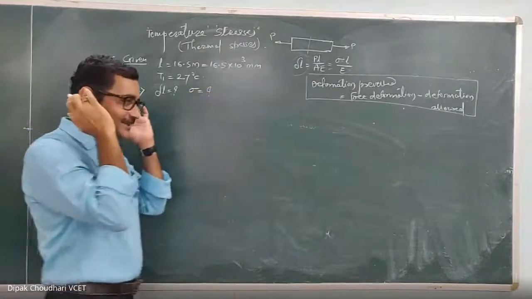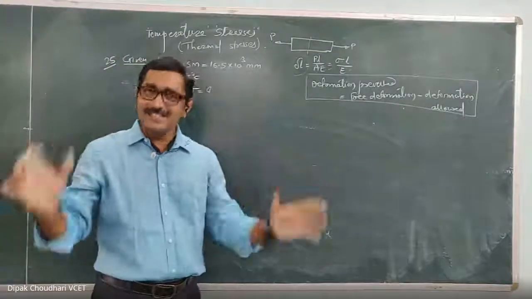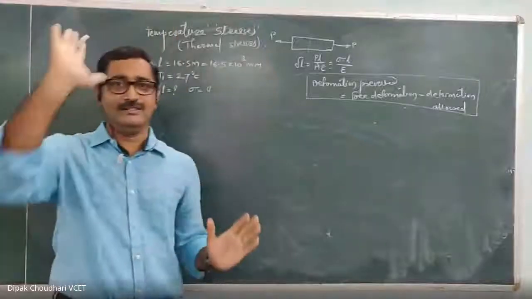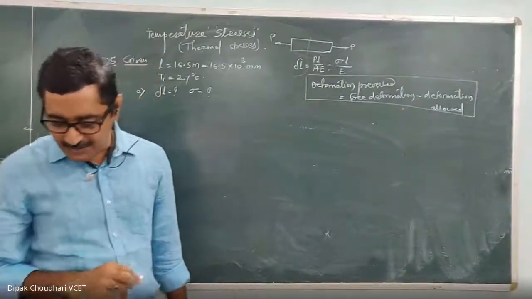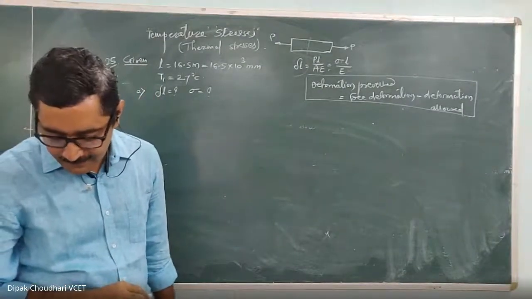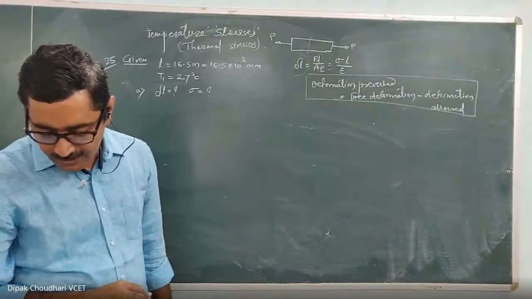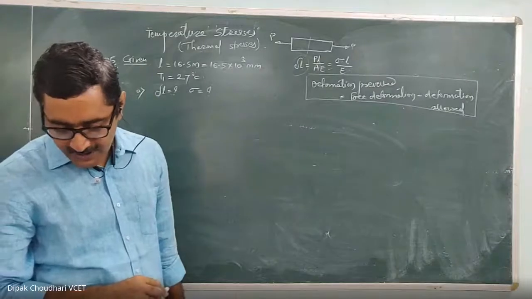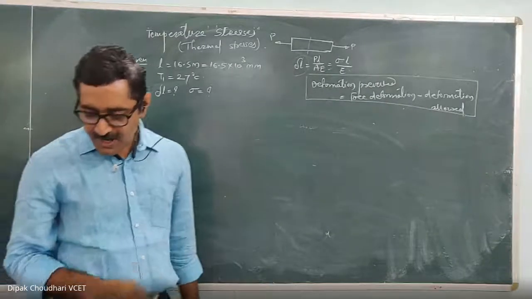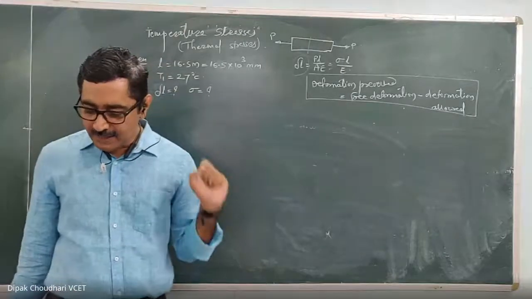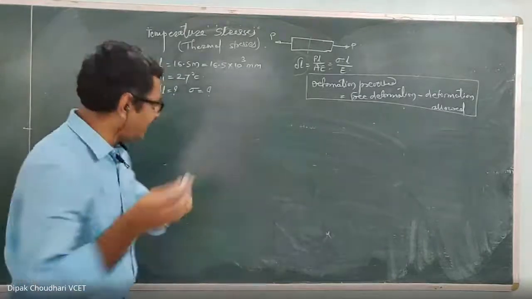Nothing is given here, so if nothing is mentioned, let's assume that the entire free deformation is prevented. So this is the first part. B part is stress if no expansion is allowed.